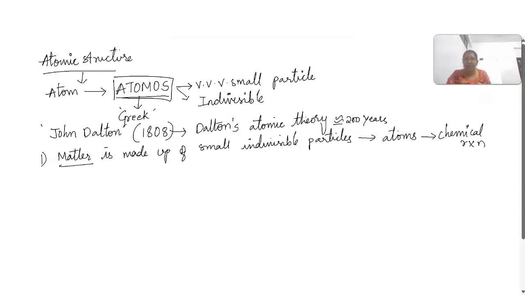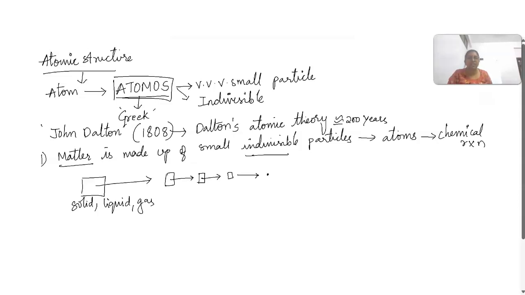So he told that matter is made of very small indivisible particles. Suppose you take matter. What is matter? Matter consists of solid, liquid and gas. If a solid is made into pieces, it will be like this, and if you break it again, it will come like this, and again. After a number of times, the atom will be very small, which is indivisible. This is an atom.